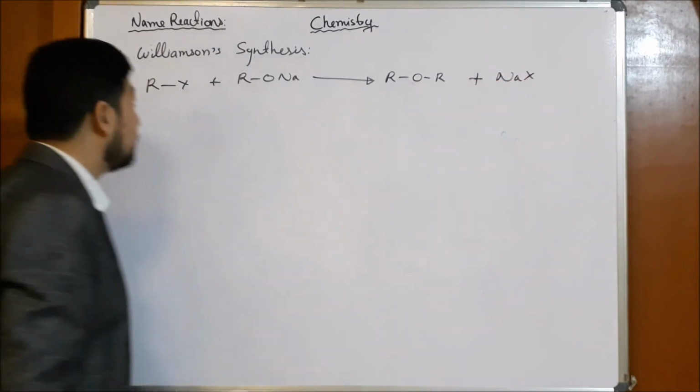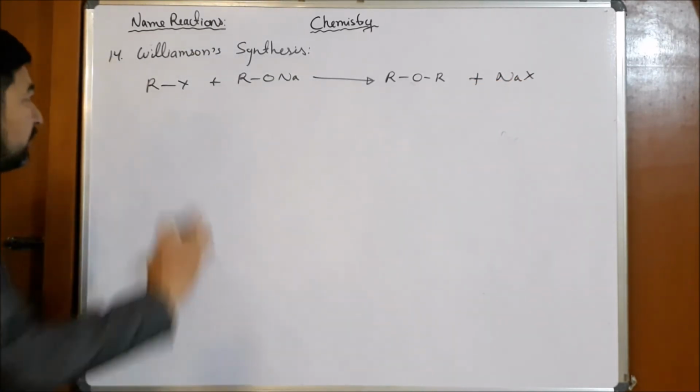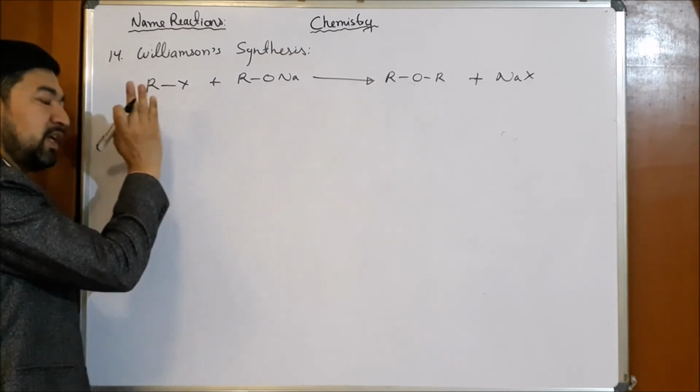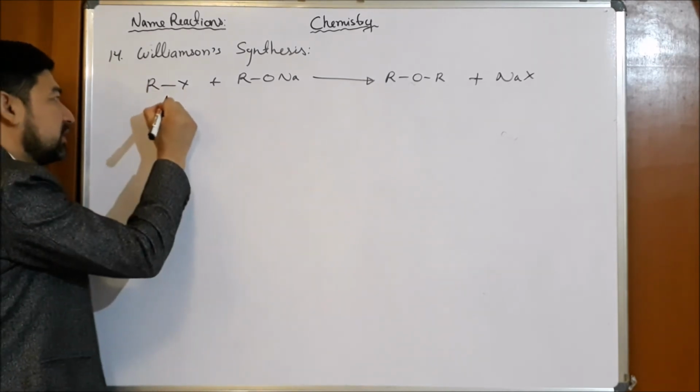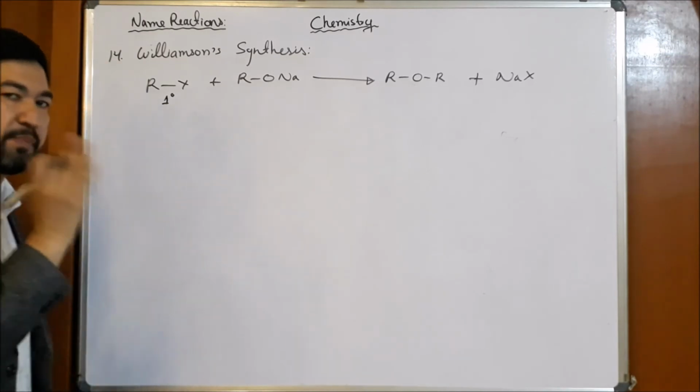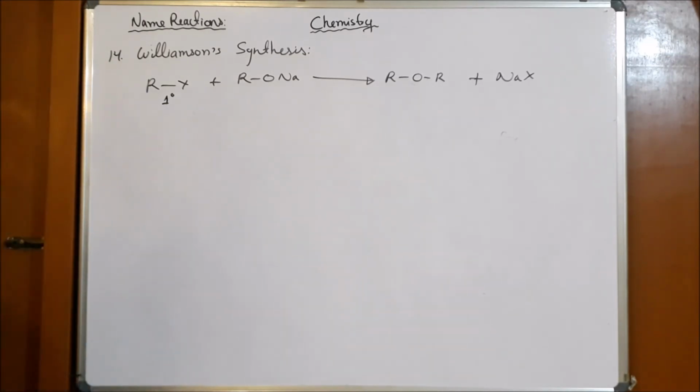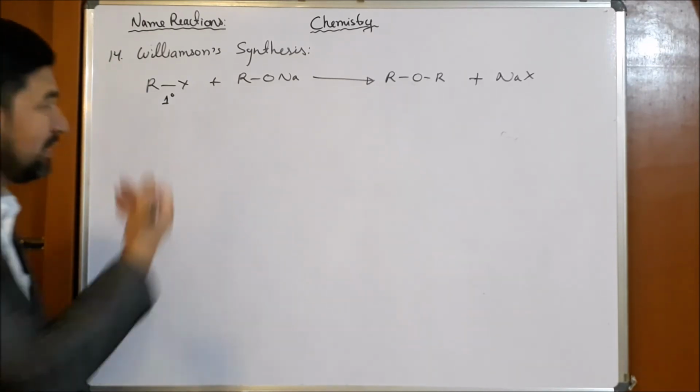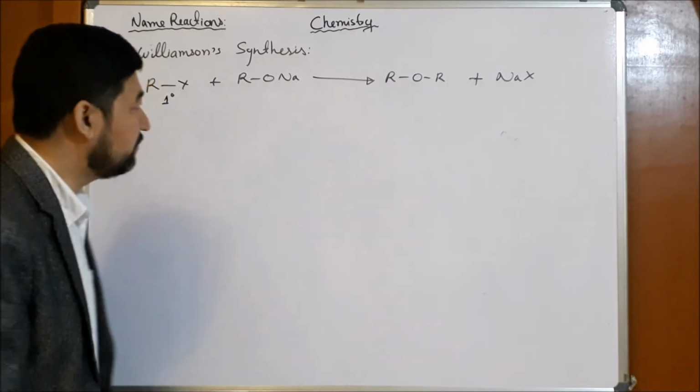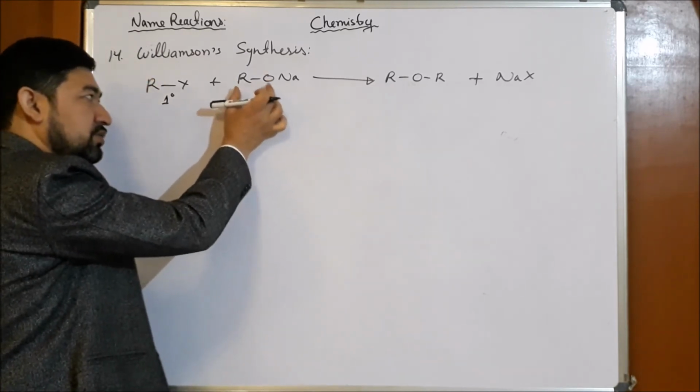The important feature of this reaction is that the alkyl halide must be primary. Remember the condition that alkyl halide must be primary every time. If we use secondary or tertiary, then elimination reaction takes place, because in elimination reaction we also use alkoxide.